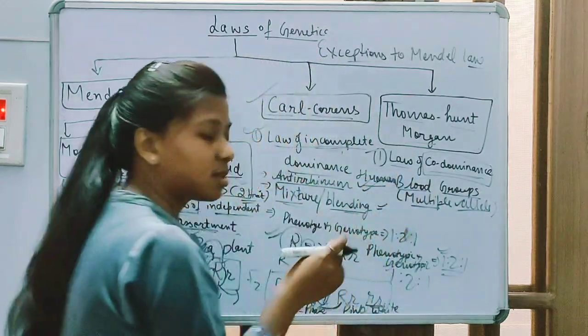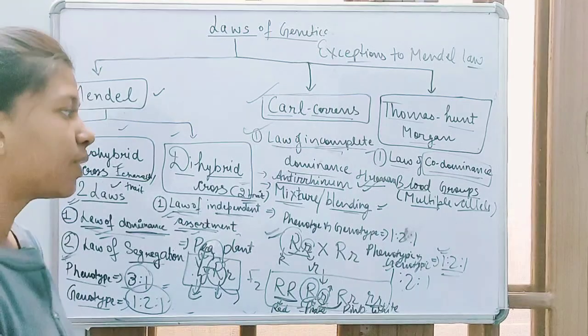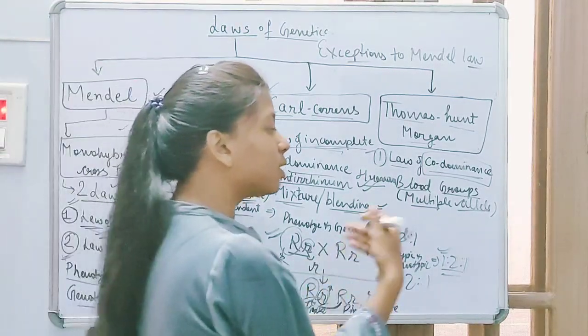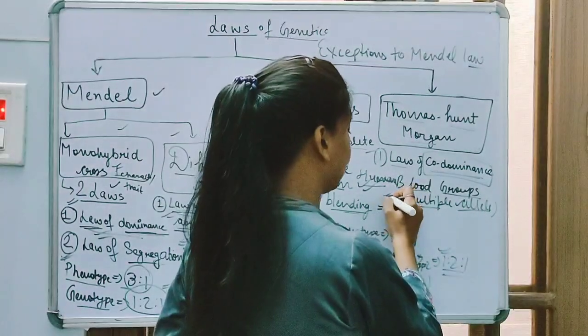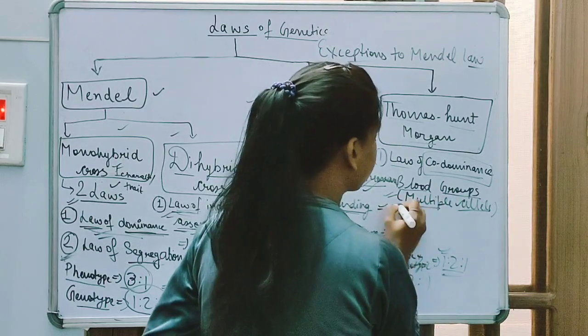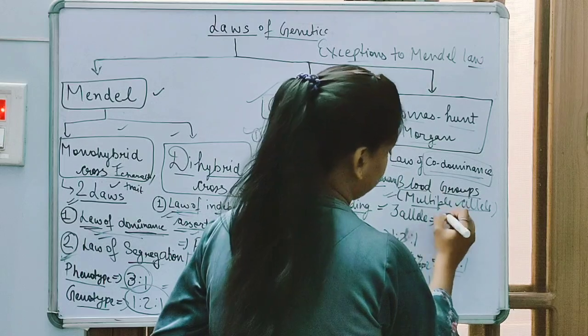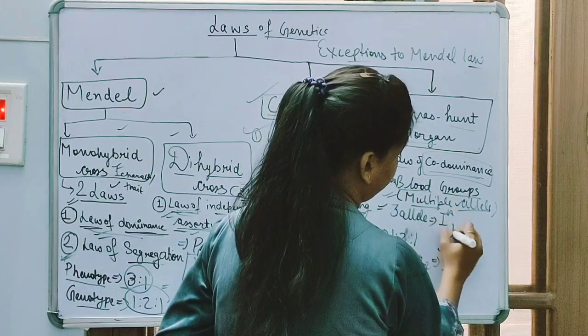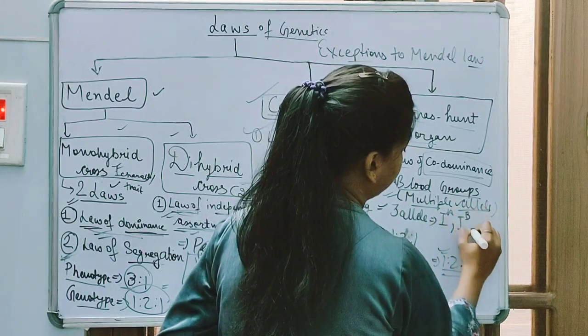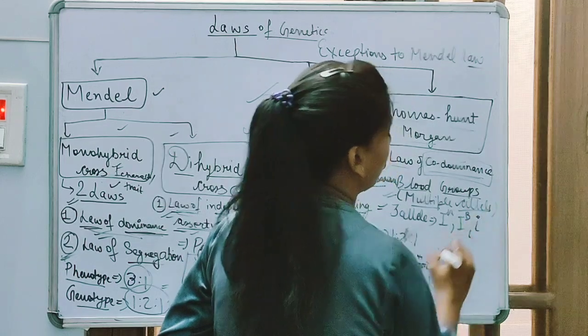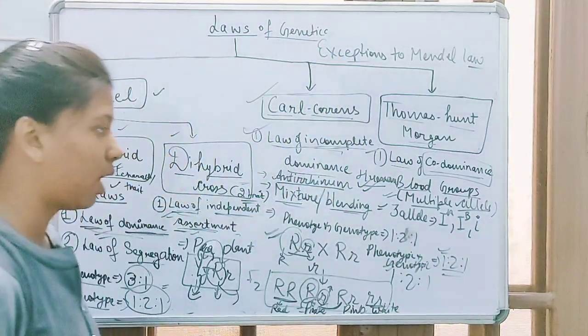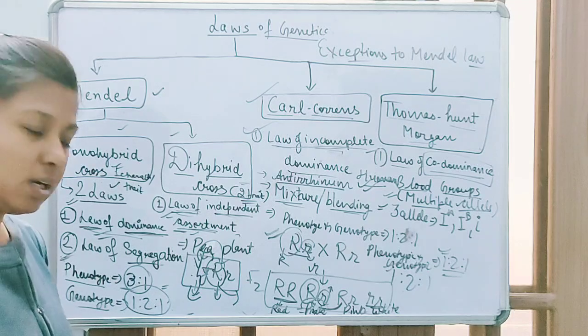Human blood group is an example of codominance, and blood group is also an example of multiple alleles, because in blood groups there are 3 alleles: the blood group A allele, the blood group B allele, and the blood group O allele. More than 2 alleles is called multiple alleles.